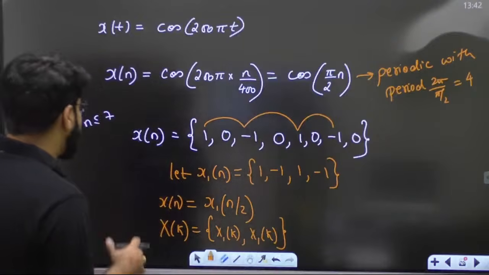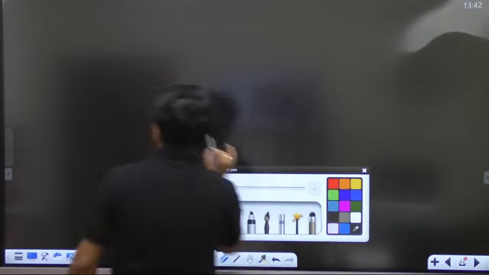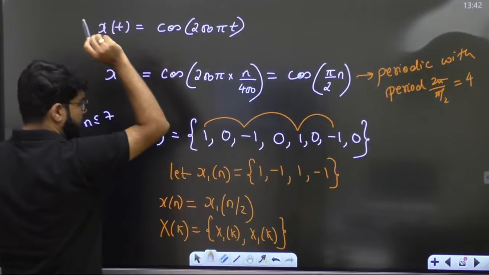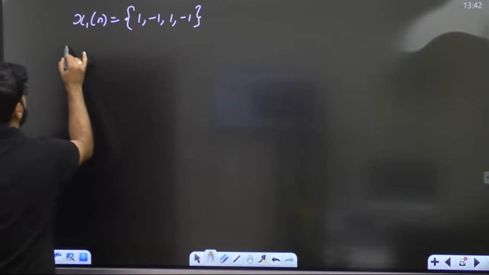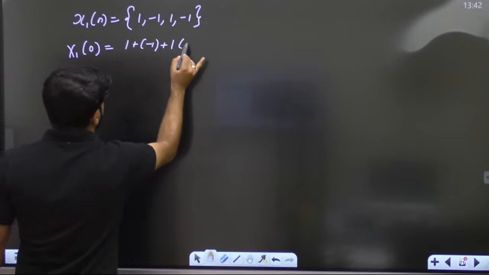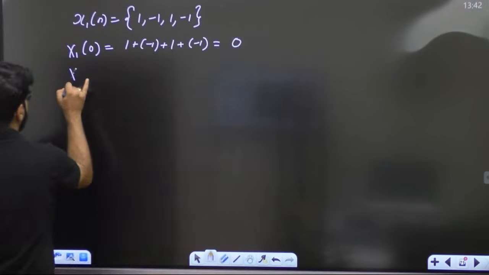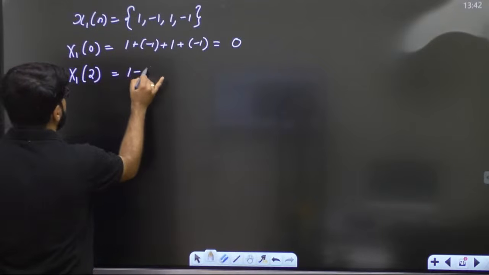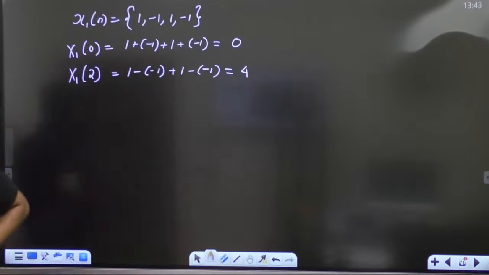But what is x1k? That also we can calculate in quick time. So quickly, what is the x1n? 1 minus 1, 1 minus 1. So what is x1 0? Addition of ordinates, so this is 0. Central ordinate, first ordinate and central ordinate. What is the central ordinate? It comes with alternate sign: 1 minus minus 1 plus 1 minus minus 1. So everything gets added. That is 4.